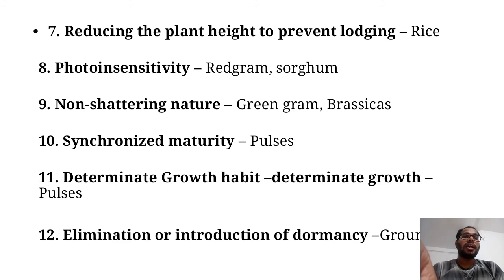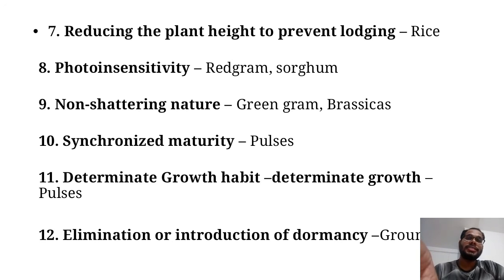Next is synchronized maturity. Synchronized maturity means the plant population in the field will mature at the same time, means all the plants will be mature at the same time. We are developing such varieties in pulses.